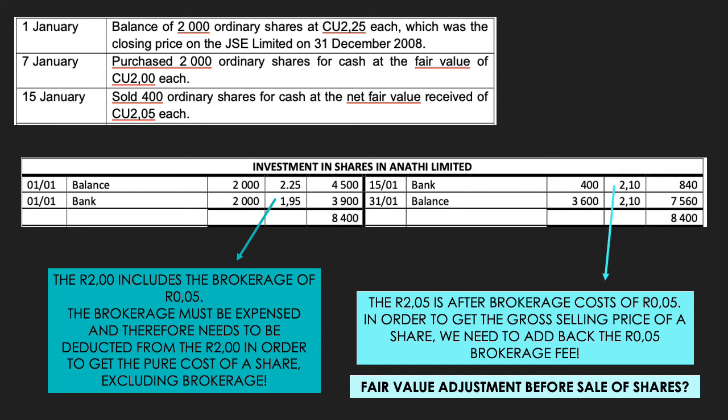And that is what the total rand value of all the shares currently is, because the 4,500 rand plus the 3,900 rand equal 8,400 rand. So the shares are sitting at 8,400 rand in total.